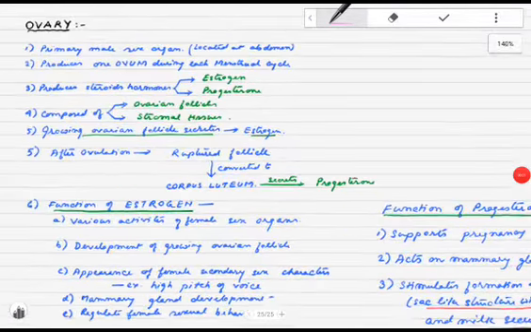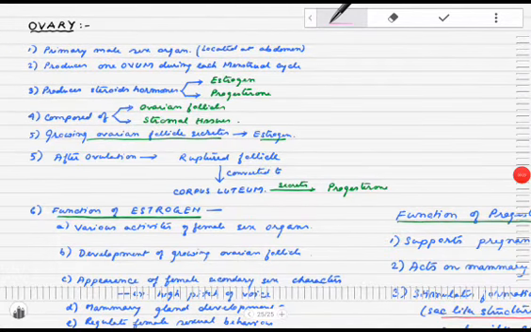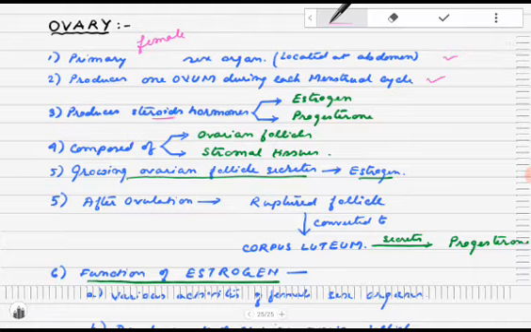Now, the female sex organ is the ovary. These are the primary female sex organs, located in the abdomen, and each produces one ovum during each menstrual cycle and produces steroid hormones. The steroid hormones are the estrogen and the progesterone. The ovary is composed of ovarian follicles and the stromal tissues.